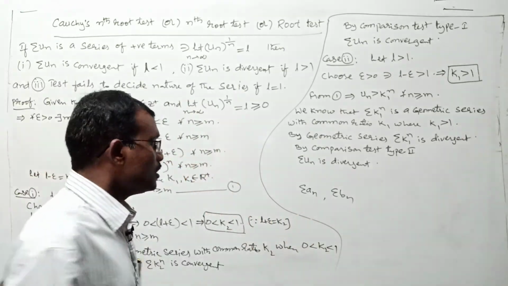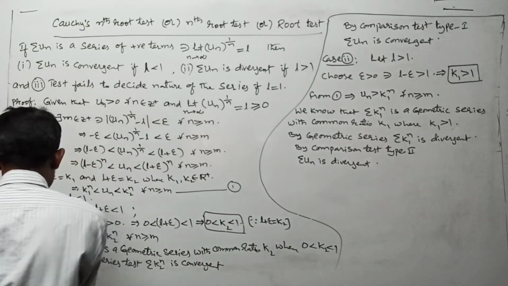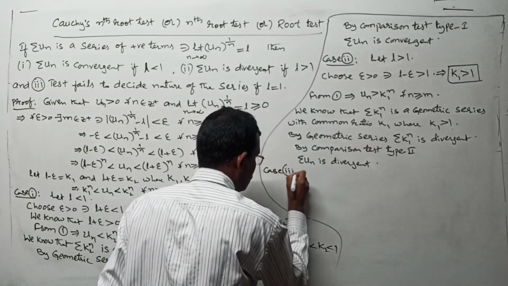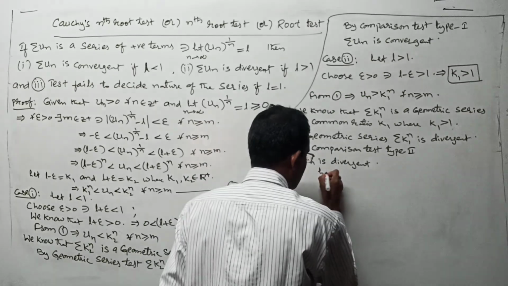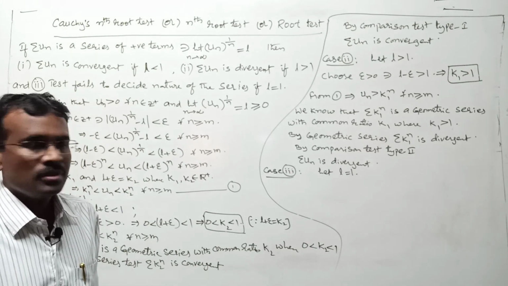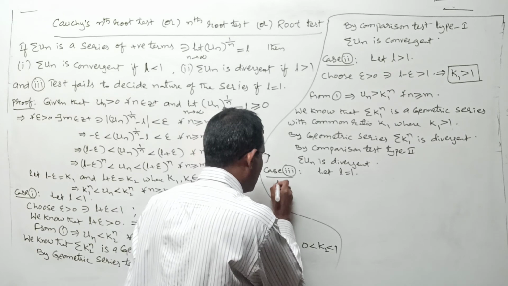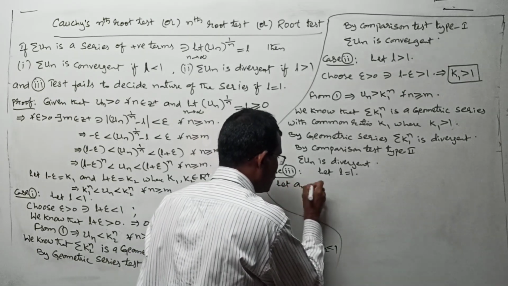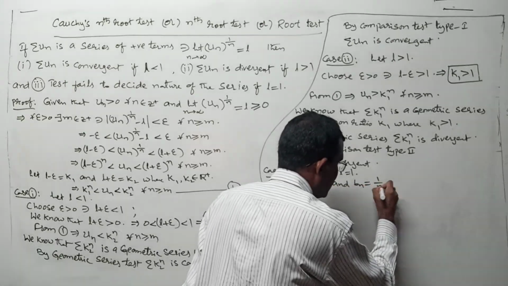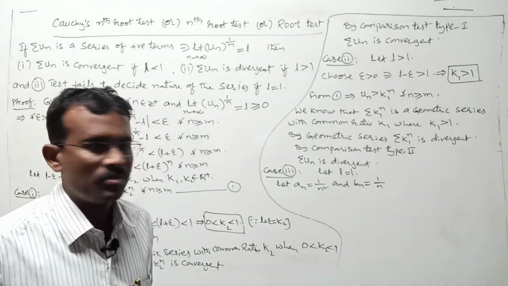That means the third case we are going to do according to one example, right? Case number 3. Let us take L equal to 1 and prove the test is not applicable. Here I want to take two series, an and bn. Especially I want to take an is equal to 1 by n square, and let us take bn is equal to 1 by n. Any order you can take. If you want, you can take an is 1 by n and bn is 1 by n square.